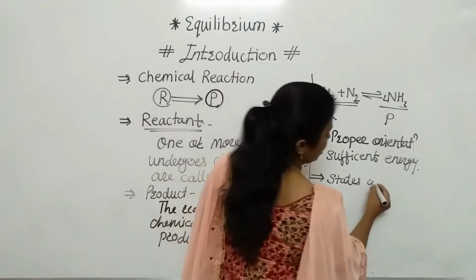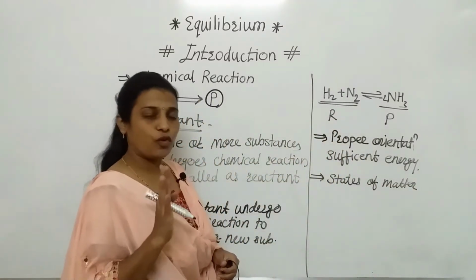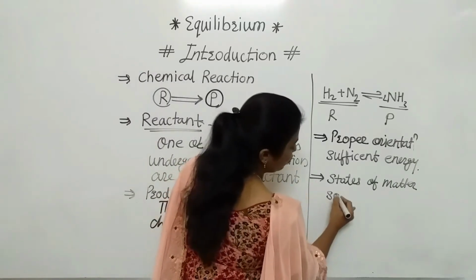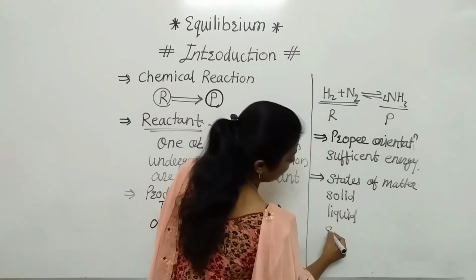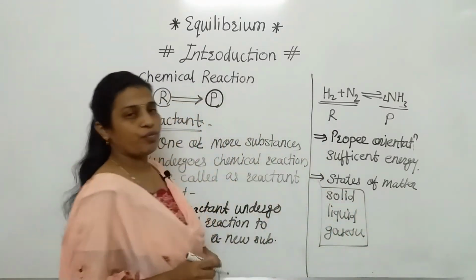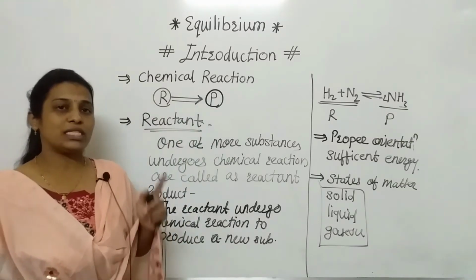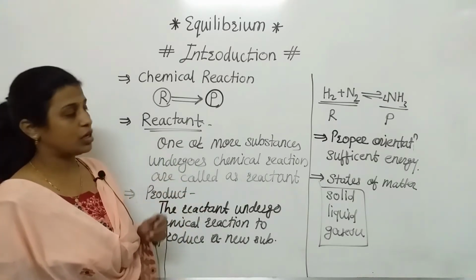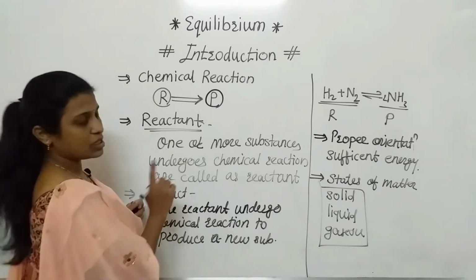So if we consider states of matter, we know that mainly we are going to consider 3 states. A fourth, plasma, and a number of other states are also there. But here, one is solid, second is liquid, and third is the gaseous state. Based on these states of matter, there are 2 types of chemical reaction. Which are these 2 types? One is a homogeneous chemical reaction and the second is a heterogeneous reaction. What is the meaning of homogeneous and heterogeneous chemical reaction? That we will discuss now.